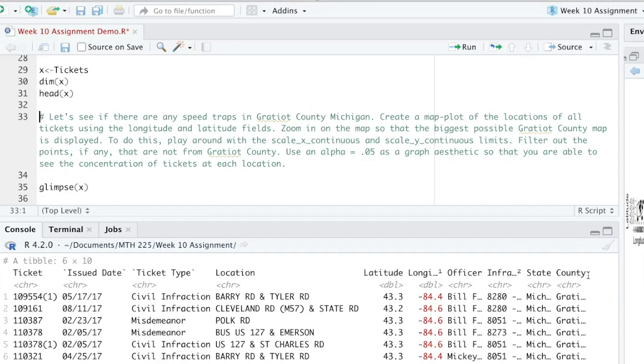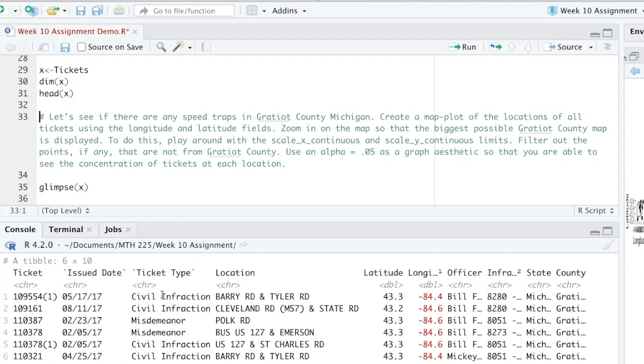The state and county are not interesting because the state is always Michigan and the county is always Gratiot. You have the infraction title. This is an internal infraction number. This is the officer's name, and we have the latitude and longitude numbers. The location that they give is always the corner of an intersection. So wherever the ticket is given, they identify the closest intersection, and the latitude and longitude are related to this location.